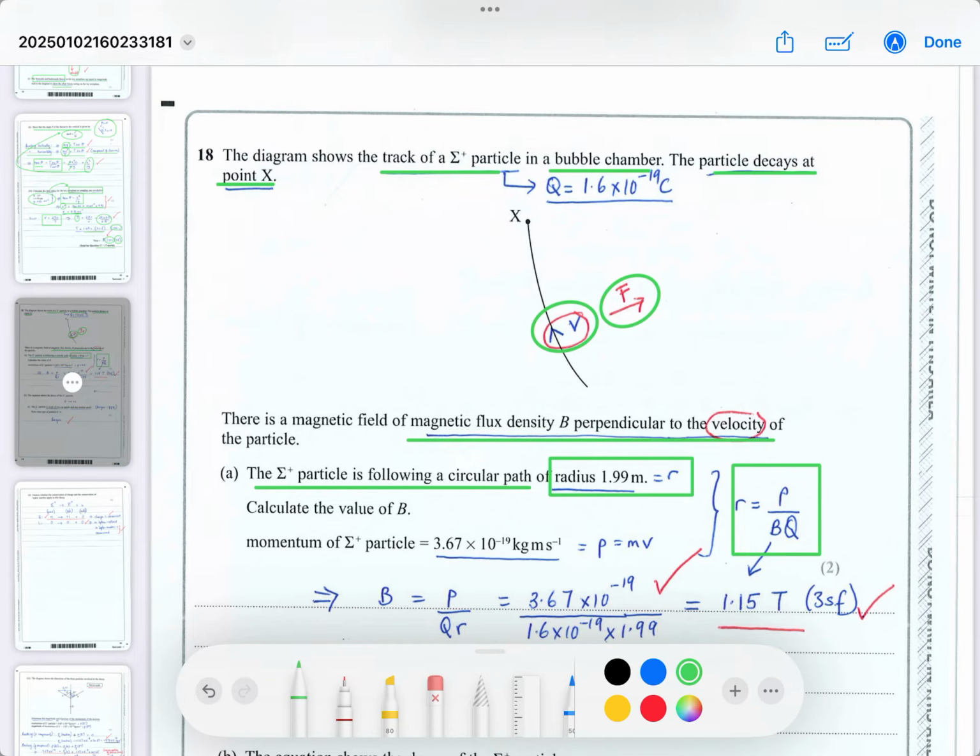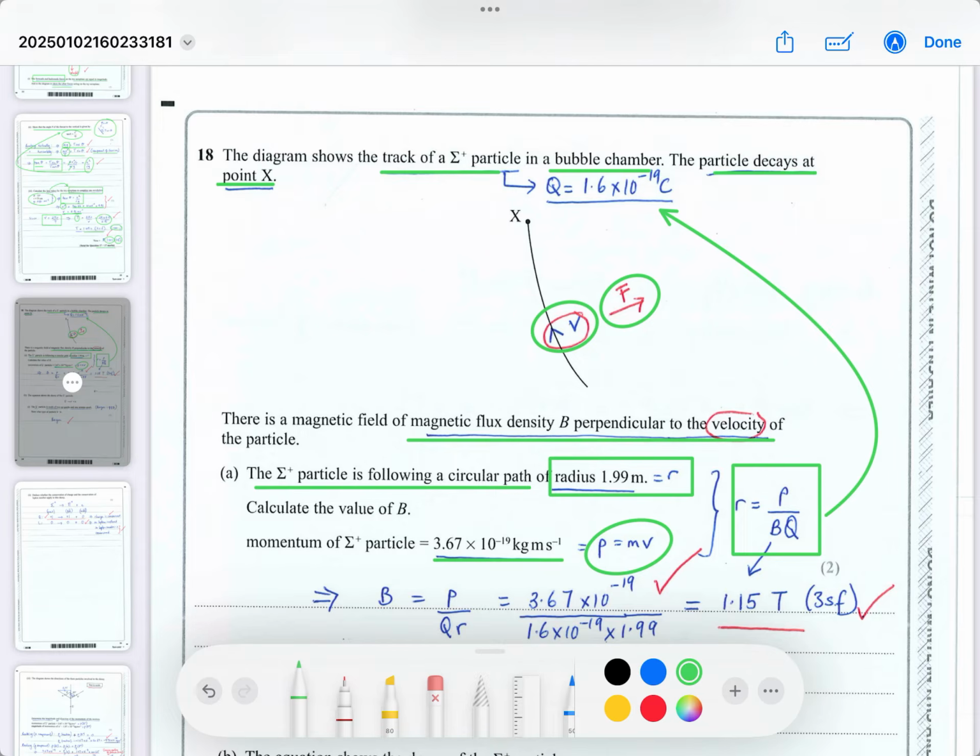Since we know R and we want to find out B, we've been given the momentum of the particle. Remember, momentum is P in this equation, which is mass times velocity. So we know P, we know R, we know Q, because Q is +1, so it's 1.6 times 10 to the minus 19.